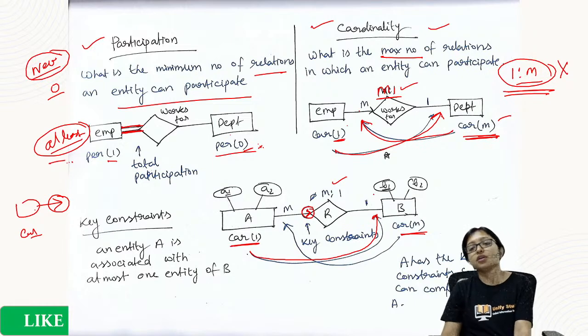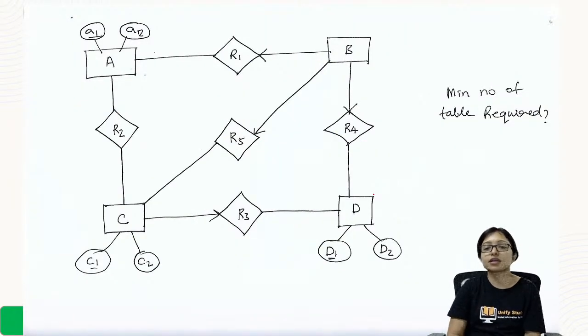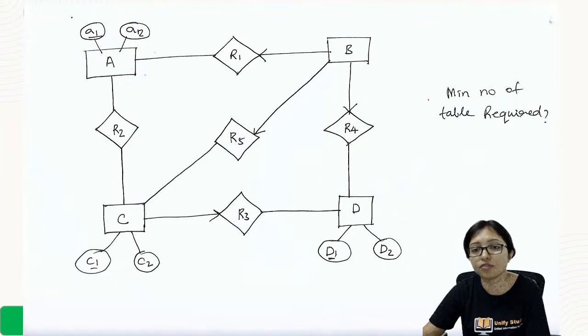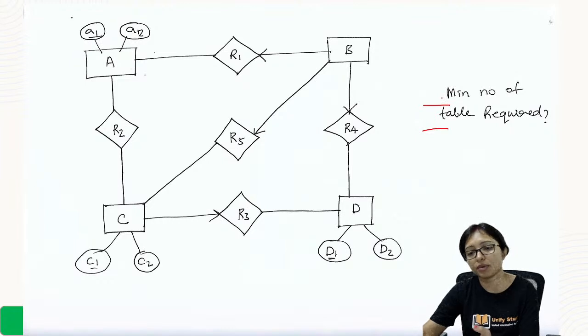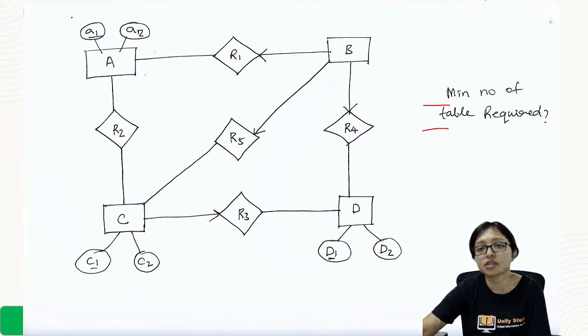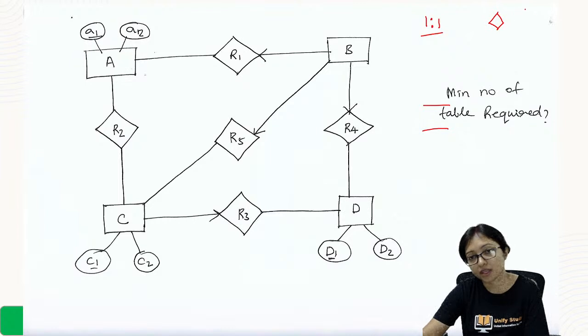Okay, good. So after that, next one, here they will ask you the minimum number of tables required. Here always remember one thing. These are the rules for the minimum number of tables. When it is 1 to 1, for this type of relationship you can add the relation table with any one of them. So the number of tables required will always be 2.